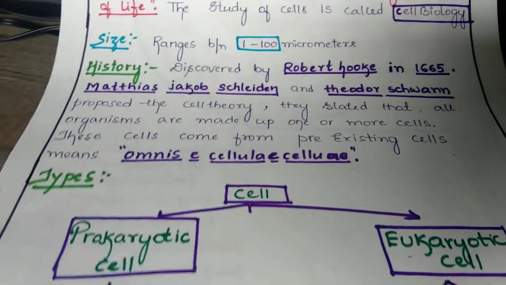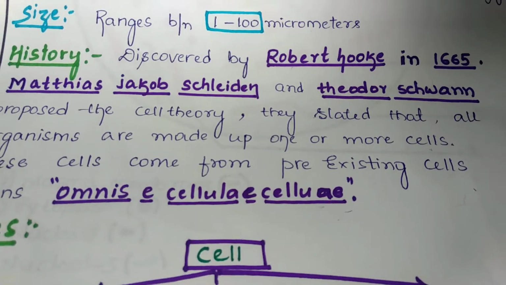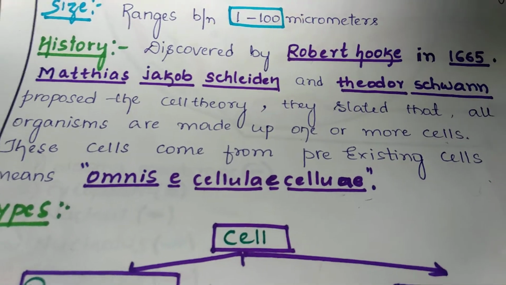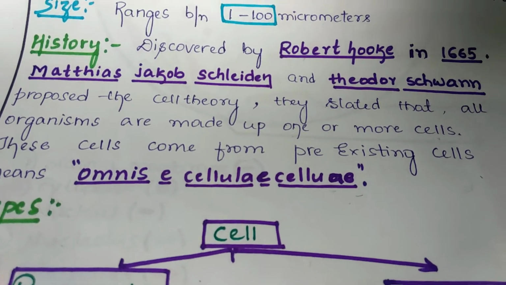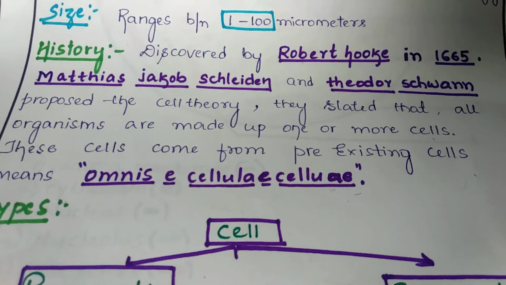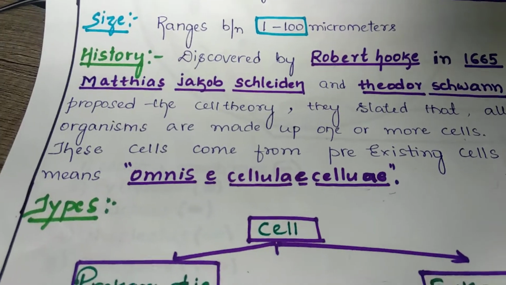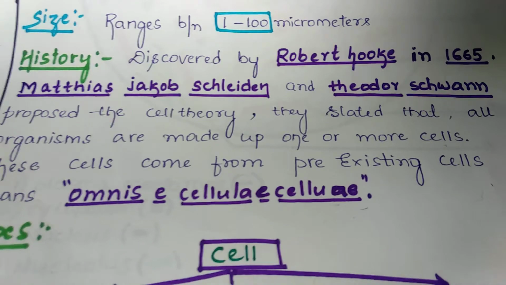When we move on to the discovery of the cell, this was first discovered by Robert Hooke in 1665. He observed some minute structures present inside an organism which can carry out so many functions compared to the function carried out by a single organism.